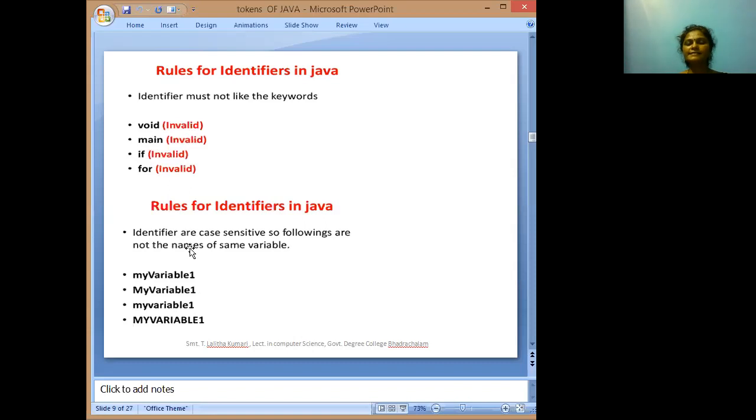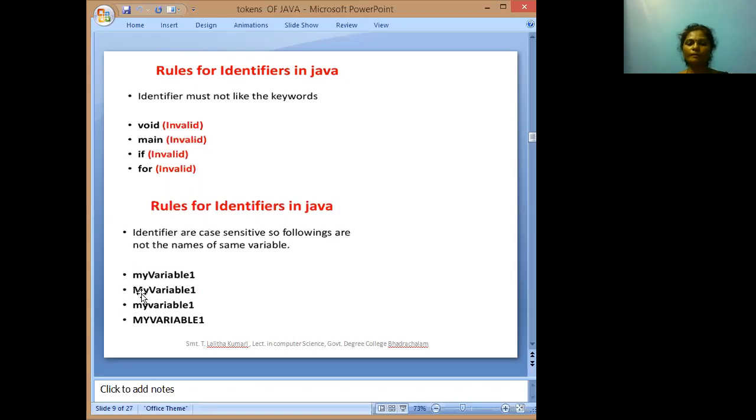Identifiers are case sensitive, which means uppercase and lowercase letters are not equal. 'myvariable1', this one is the valid one. Here 'my' is in small letters, and in 'Variable' the b is a capital letter.